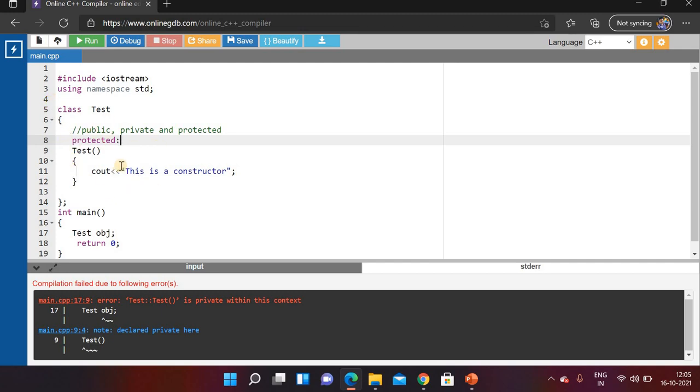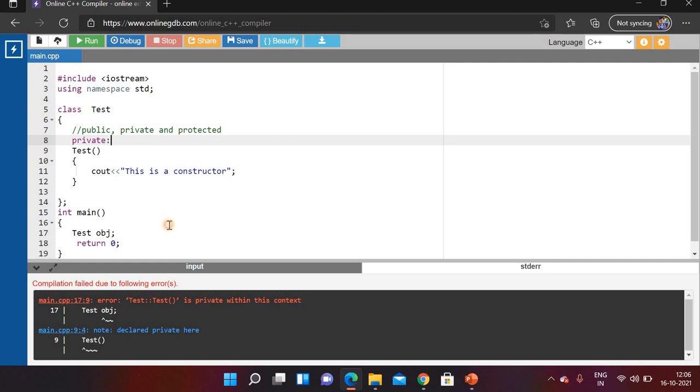That means if we have a base class and we do not want to access a member of the class outside the main class, but we want it to be accessible from the child class of the base class, in that case we will use a protected member because a protected member can be accessed by the child class. Our main goal is that we want to make our constructor private.